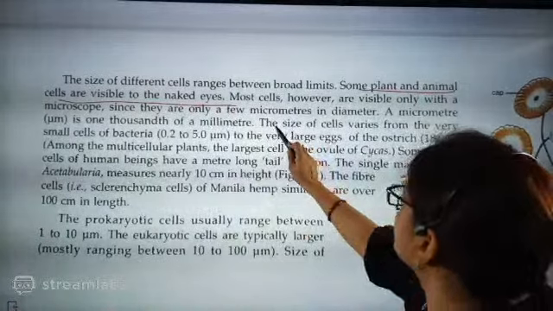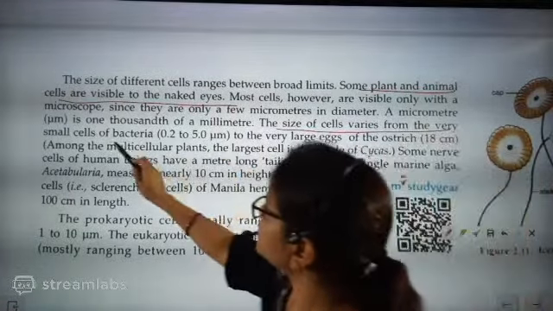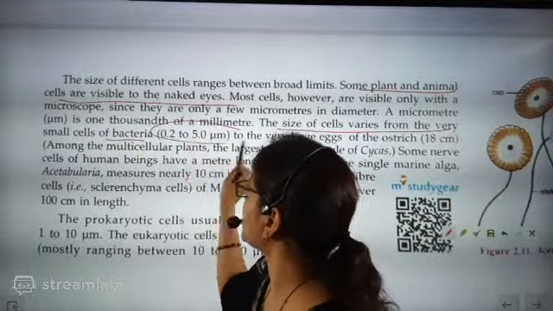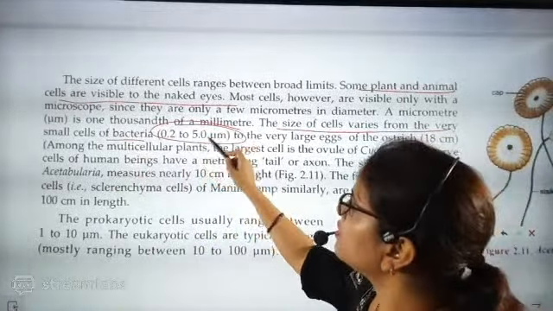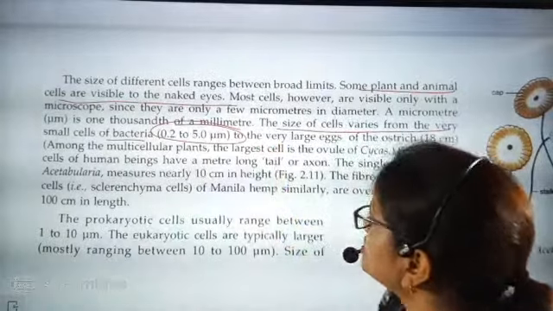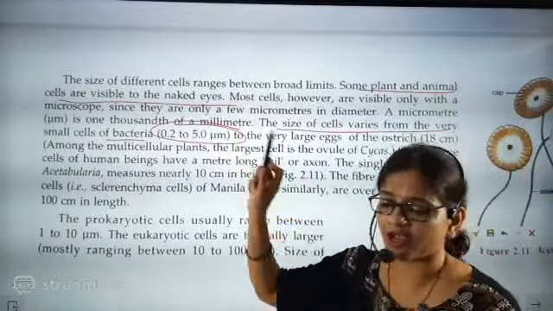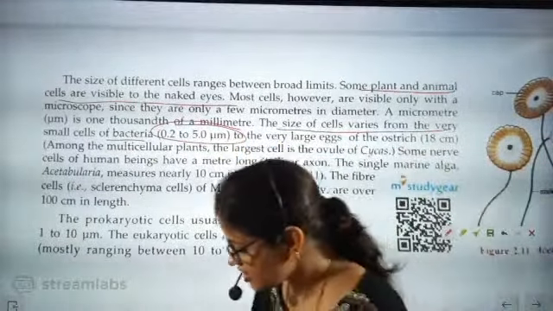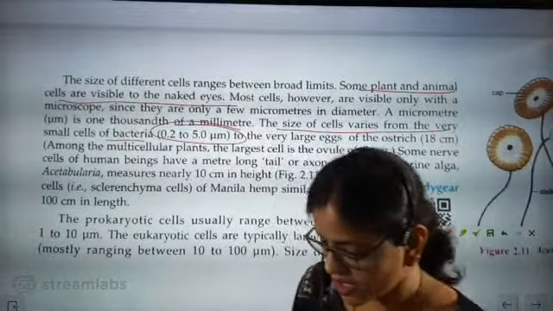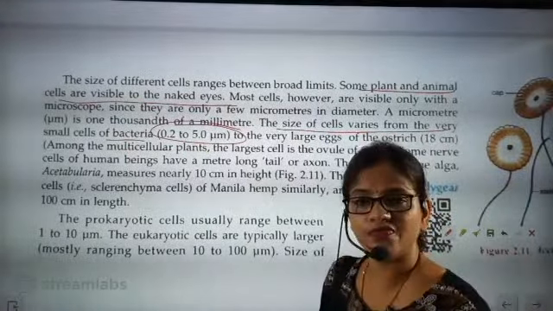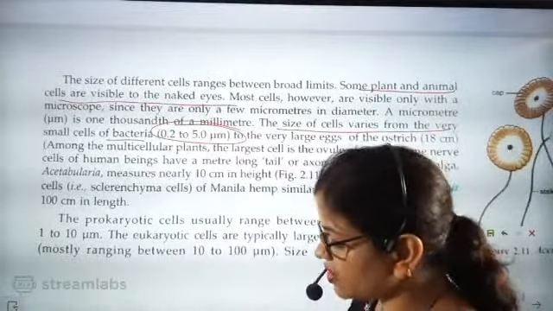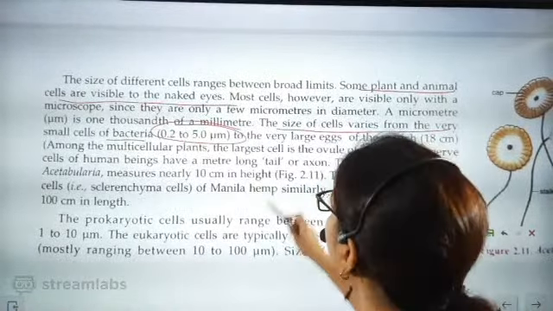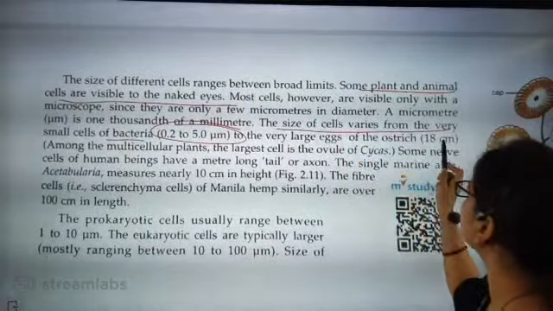But the size of cells varies, from the very small bacteria. Bacteria size, I want this in your note: 0.2 to 5 micrometer. This is a very important size of bacteria. This I want in your note. Shapes of cells I want in your note, that should be their definition. The differences that I have given, I want in your note, to be very specific, because they are very, very important. Now to the very large cell of the ostrich.